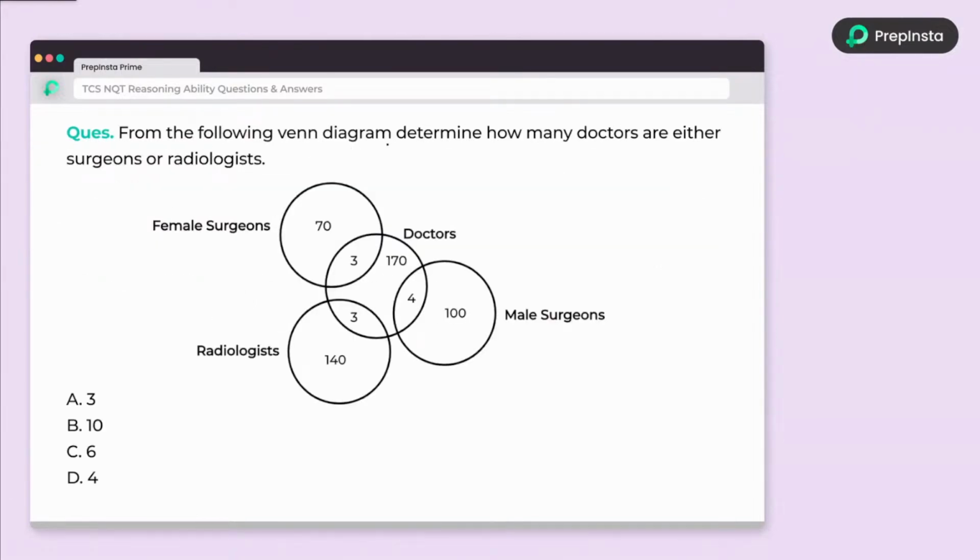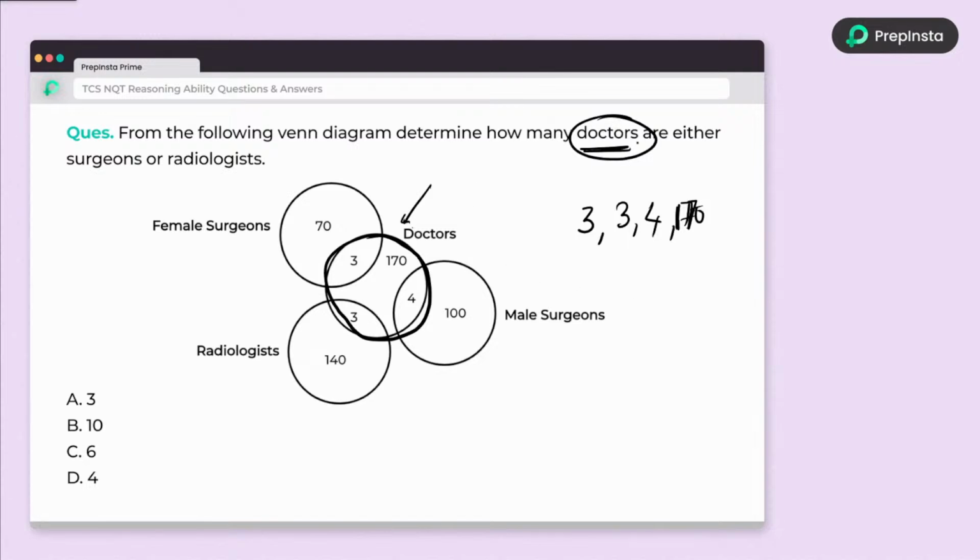From the following Venn diagram, determine how many doctors are either surgeons or radiologists. Just look here. You want to choose the doctors. So what is the doctor circle? This one, right? So can I say my answer will be 3, 3, 4, 170? Am I right or not?